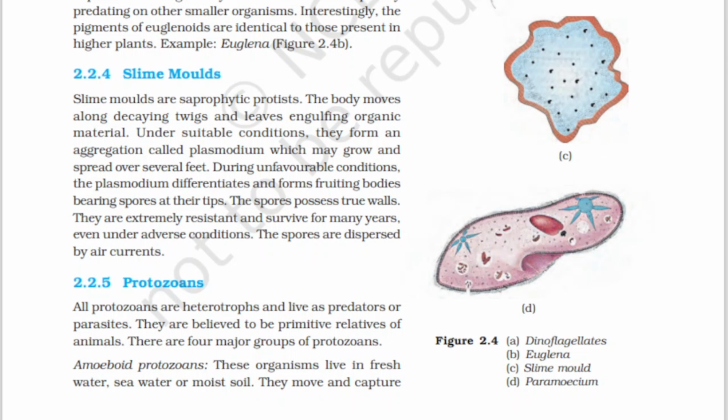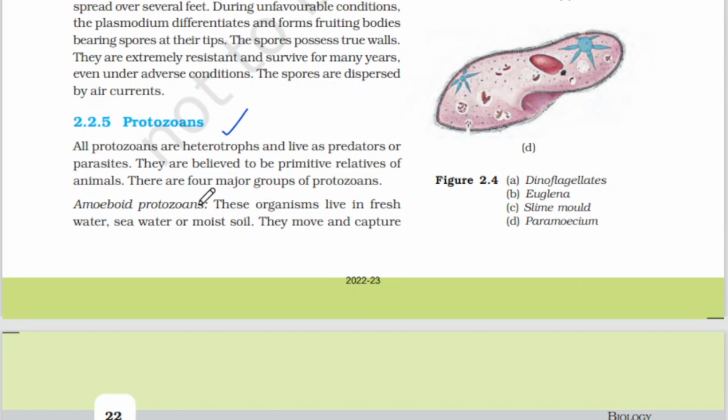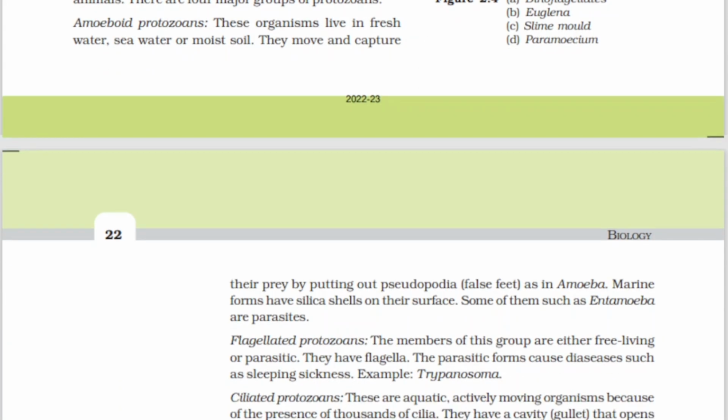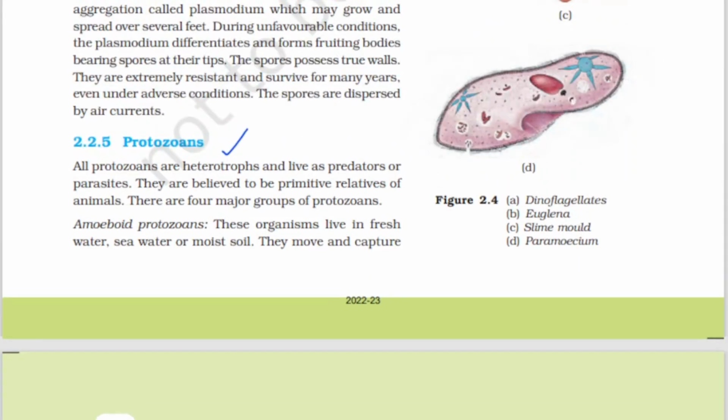Coming to protozoans. All protozoans are heterotrophs. This is quite important. All protozoans are heterotrophs and live as predators or parasites. They are believed to be primitive relatives of animals. There are four major groups of protozoans: amoeboid protozoans, flagellated protozoans, ciliated protozoans, and sporozoans.